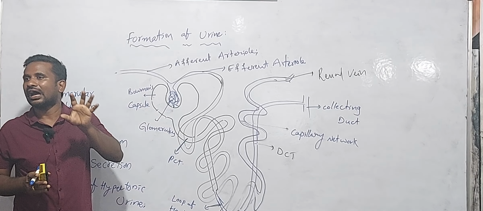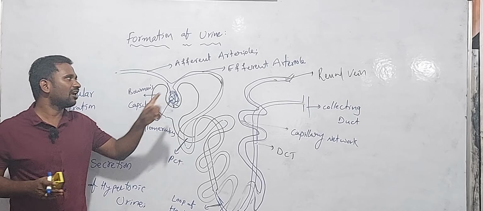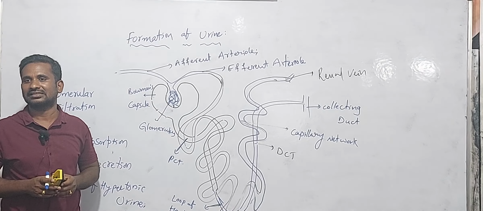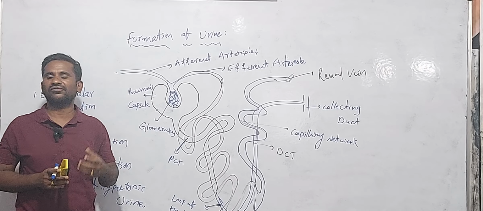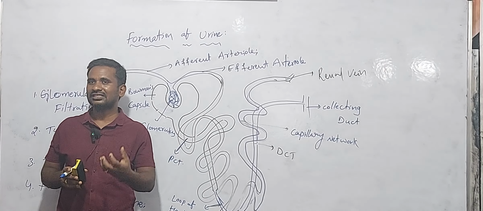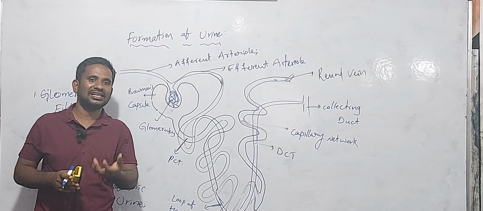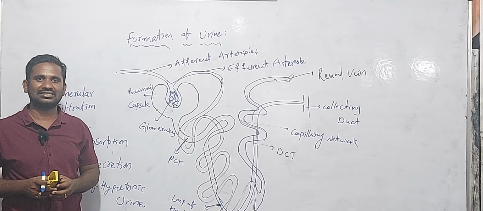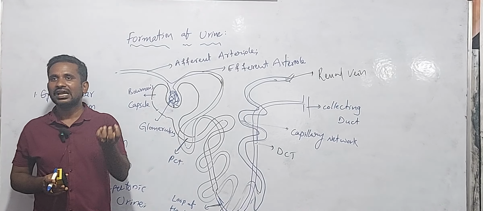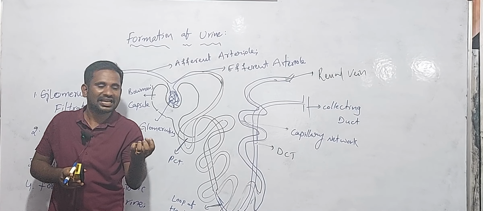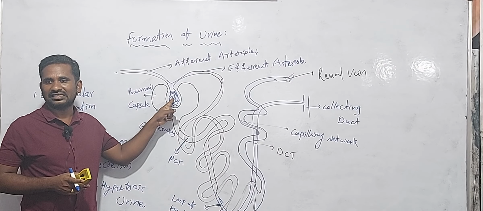The pressure allows the filtration of the blood in the glomerulus, and also the structure of the glomerulus, because it has squamous epithelial cells or podocyte cells. That's why the blood can be filtered in the glomerulus.